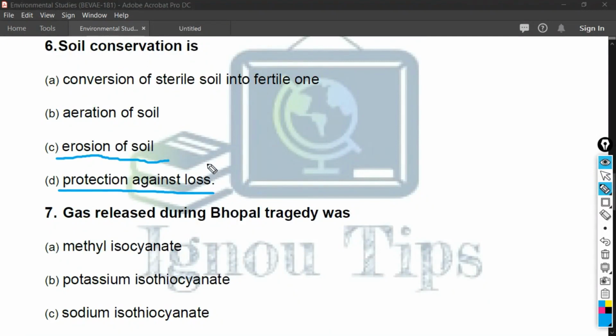Okay, actually soil conservation is protection against loss. It means the correct answer of this question is option number D.